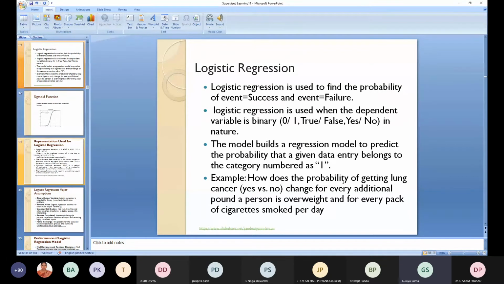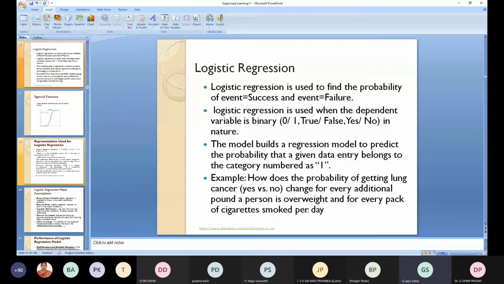Here, how does the probability of getting lung cancer change for every additional pound a person is overweight, and for every pack of cigarettes smoked per day? What is the probability if a person is overweight and is a smoker who smokes every packet of cigarettes per day?